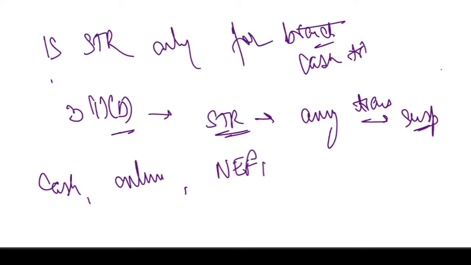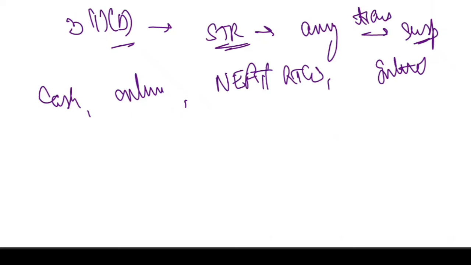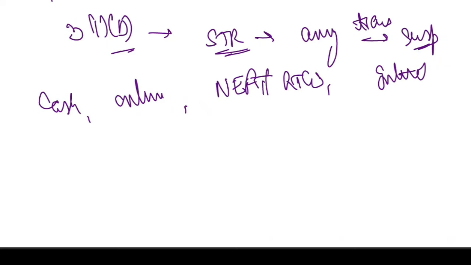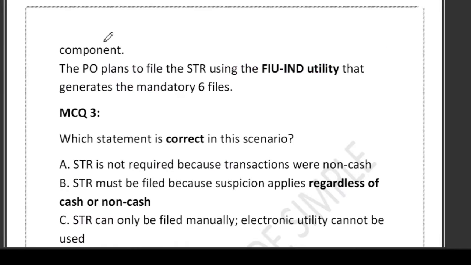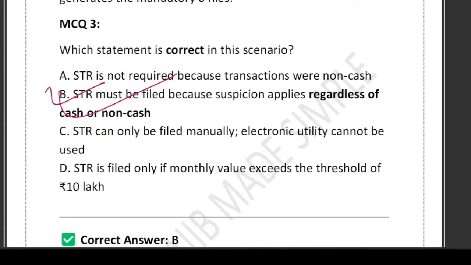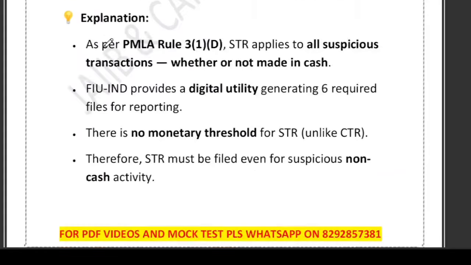So cash is irrelevant. In this case, even though the transfers are purely online, the pattern looks like layering of accounts, which is one of the classic signs of money laundering. So STR must be filed. Yes, option B is correct. Whether it is 1 lakh or 1 rupee or 1 crore, cash or non-cash, one transaction or many, if it looks unusual, unjustified, without economic purpose, connected to layering, STR must be filed. So please remember it.